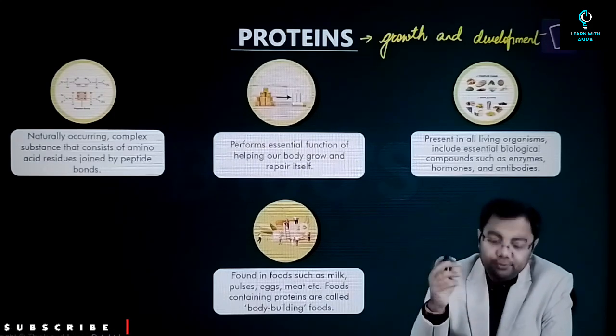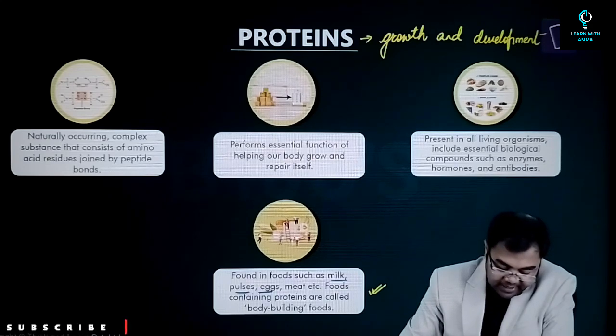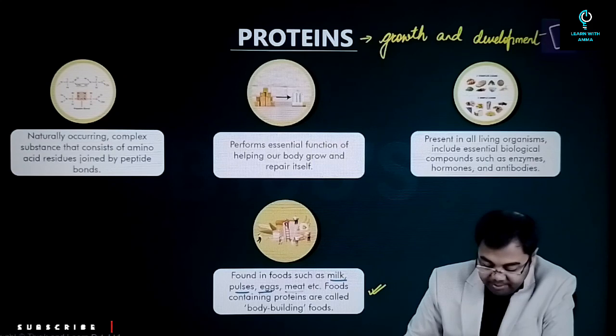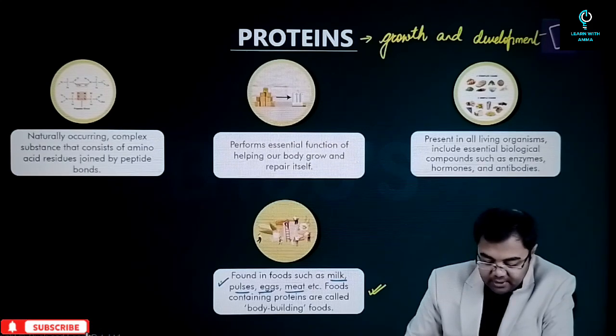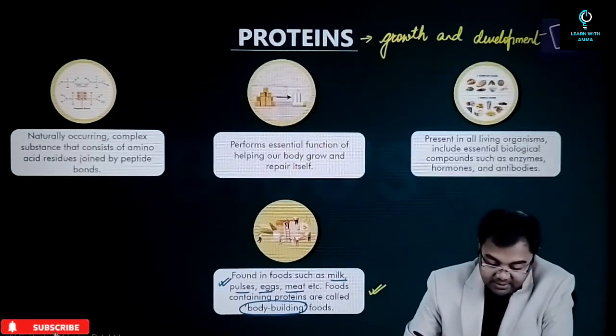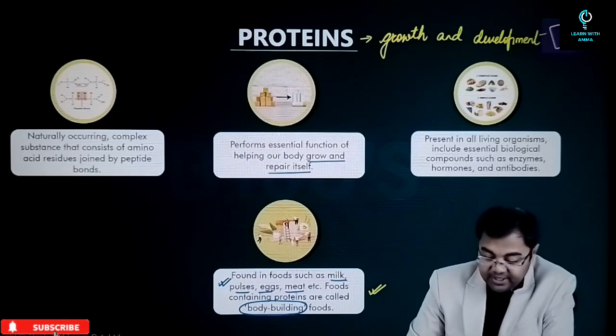Now there are many food items which have proteins in them. For example, you have milk, you have pulses, you have eggs, meat, etc. All these have proteins in them. And as I said that they are all called as bodybuilding foods for this particular reason. They perform the essential function of helping our body to grow and repair itself.